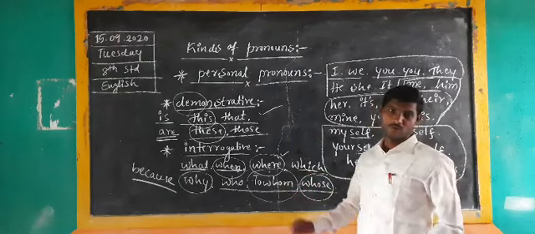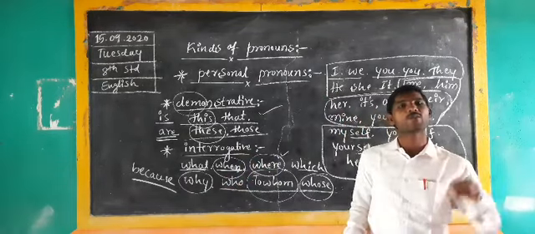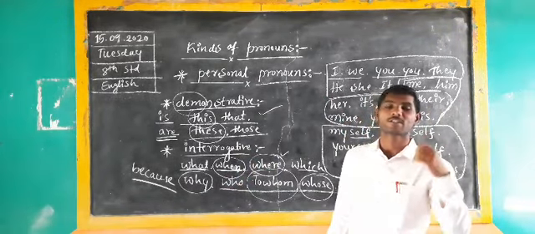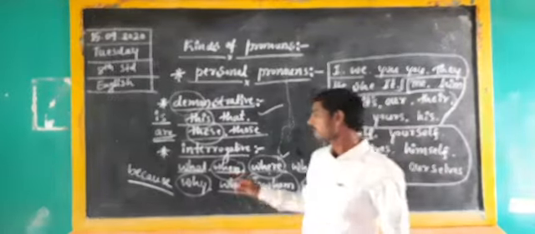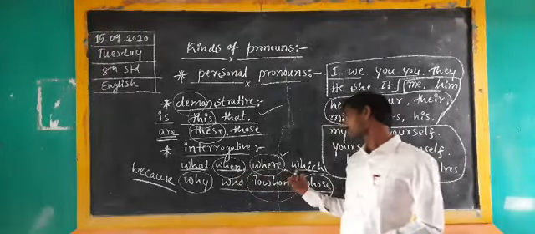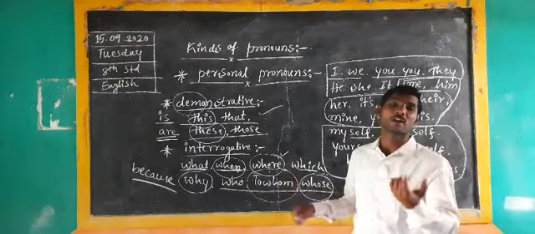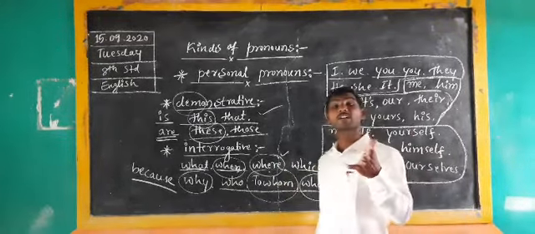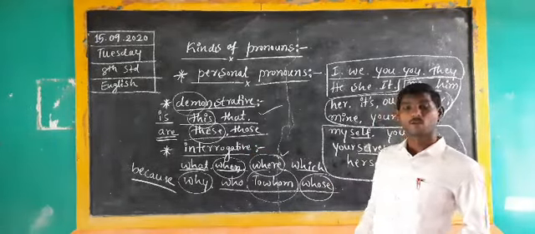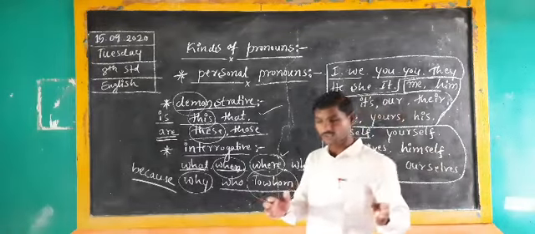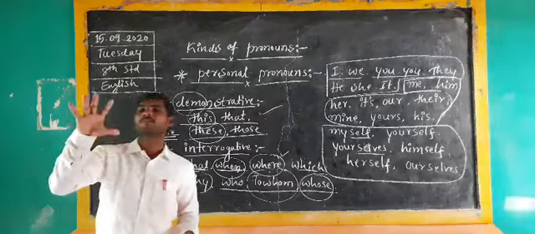Once again I repeat, interrogative pronouns are always used to inquire about particular things. So here WH questions are there. What and which mainly focus on things. When focuses on time. Where focuses on place. And why focuses on reason, along with the because answer. The next one, who, whom, whose. These are all major interrogative question words focused on persons.